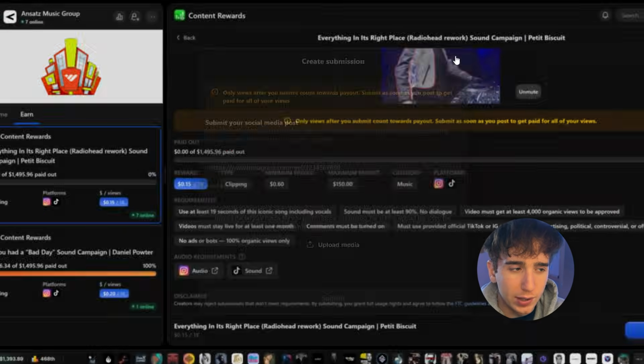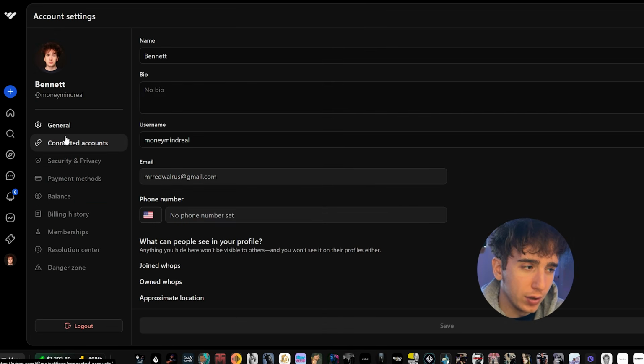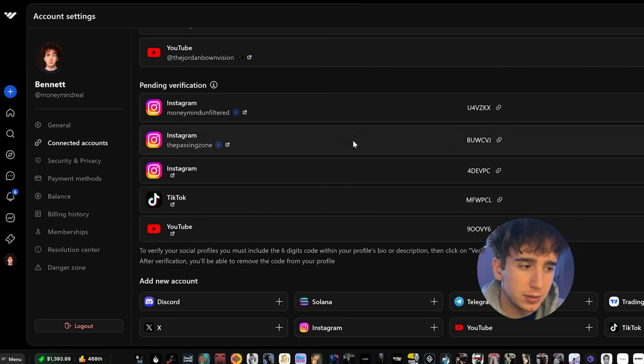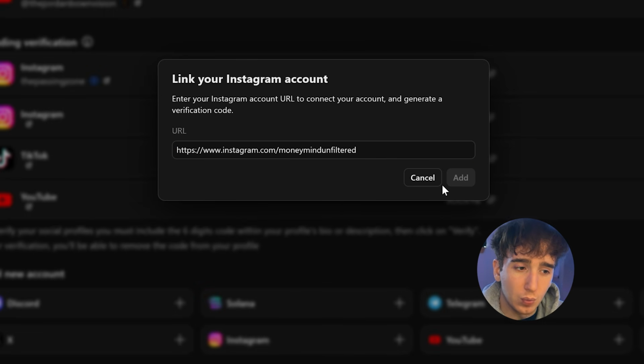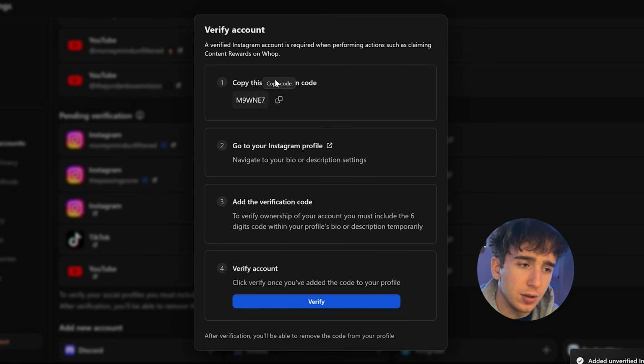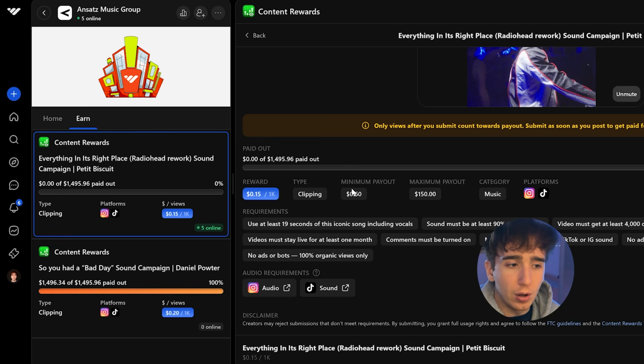So if you didn't already verify your account, you can just do that by going to your profile, clicking on connected accounts. Then you just have to click on the social media that you want to verify, put in the Instagram account that you want to verify, and then it's basically just going to tell you to copy this code into your bio. This is how they actually confirm that you're an owner of the account, because there's no way you would have been able to put this code in your bio unless you were actually owner of the account or you had some way to actually access the editing of the bio. Once you add this code in, you just click verify and then you can just take the code out right after. And from there, it'll automatically track the views that you get and pay you out based on the views